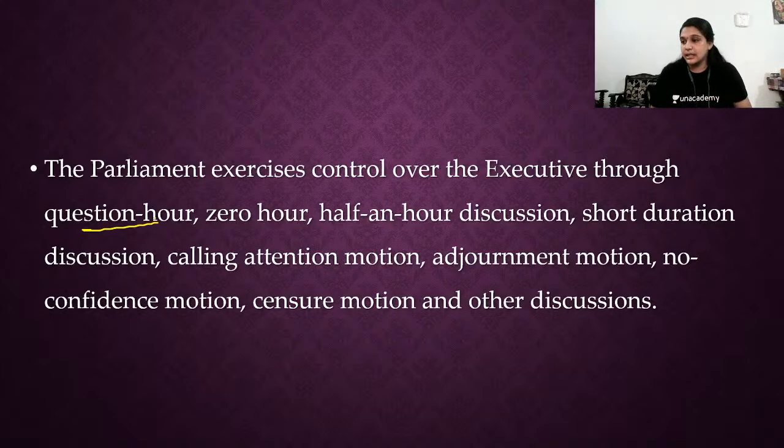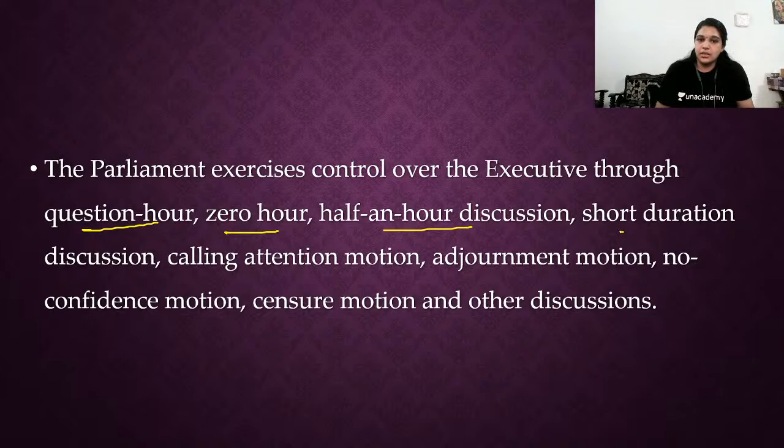So this no confidence motion, when passed by the legislature, means that the entire council of ministers should resign. Okay. Yes. Next, the parliament exercises control over the executive through question hour. See, in yesterday's class we discussed the devices in parliamentary proceedings. Go and look at that. We have mentioned all these things: zero hour, question hour, half an hour discussion, short duration discussion, calling attention motion, adjournment motion, no confidence motion, censure motion, or other discussion.